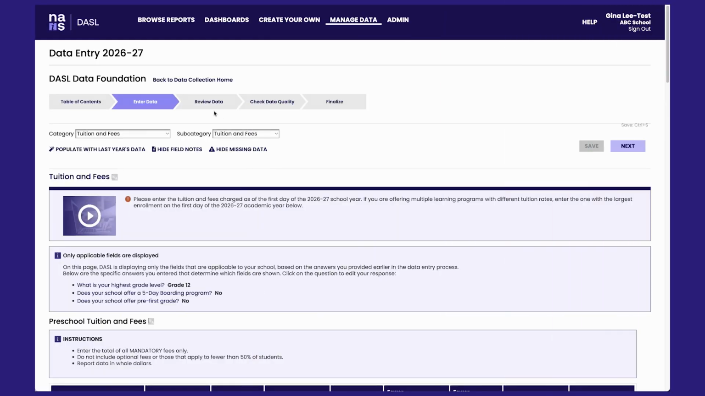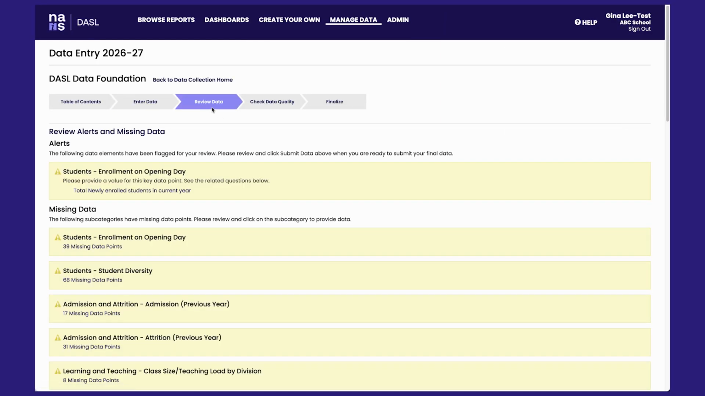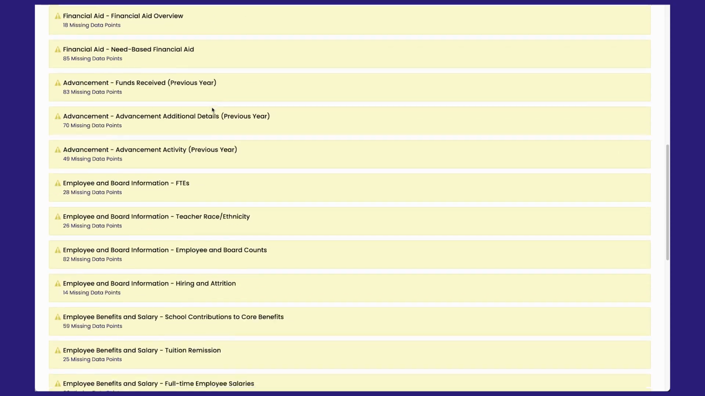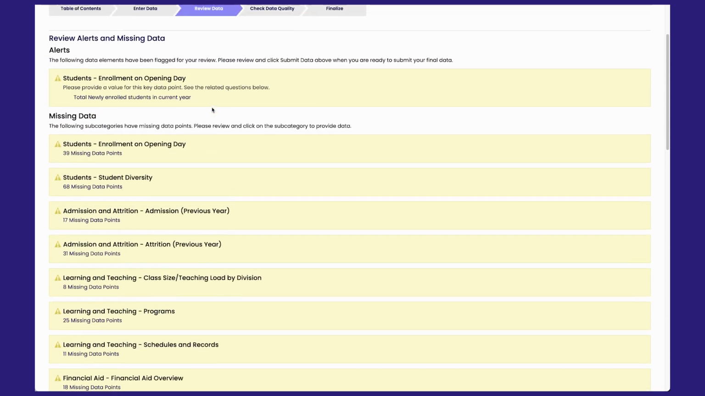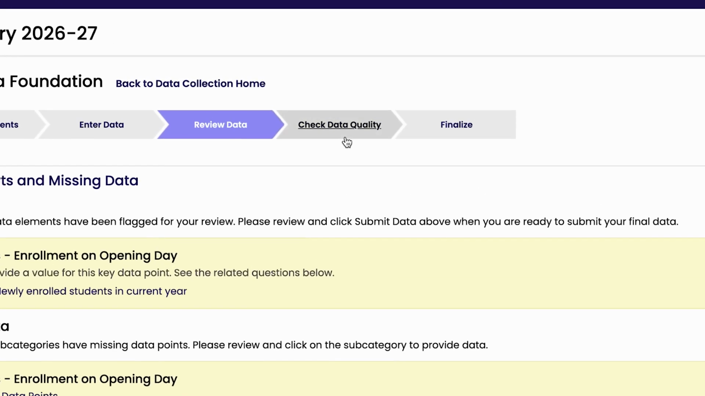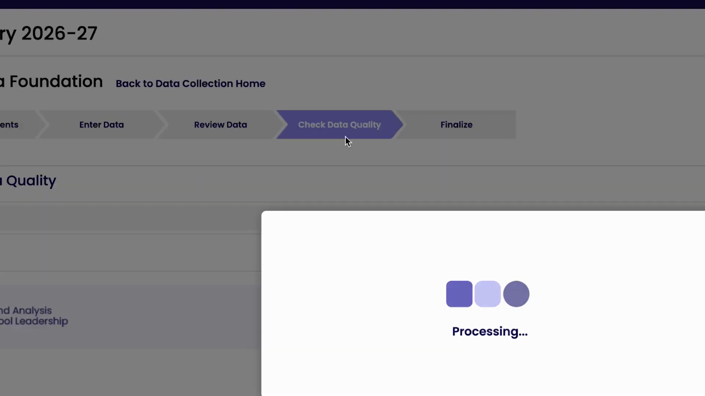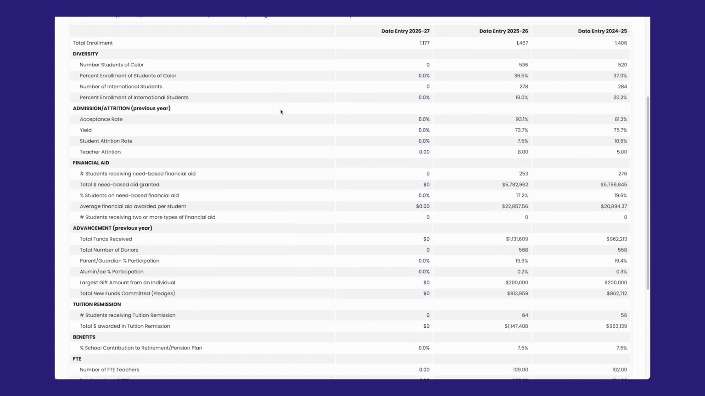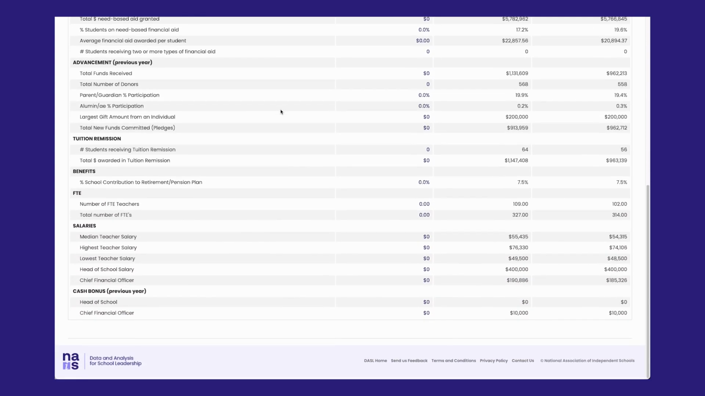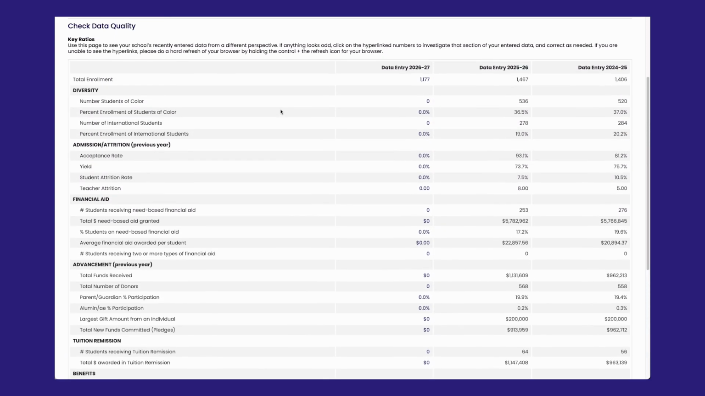Next, go to Review Data to find any missing data or alerts, complete any blank fields, and correct data as appropriate. We've provided an additional report to review and do a final check of your data. The head of school or someone familiar with the data about your school should do a final review using the Key Ratios report. The Key Ratios report displays the data in a style similar to Facts at a Glance, as well as displays the past 2 years of data entered. This is to help your school ensure accurate data has been entered.